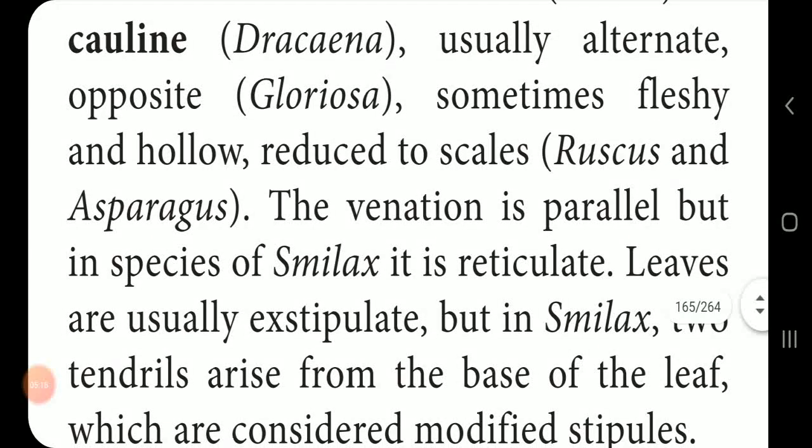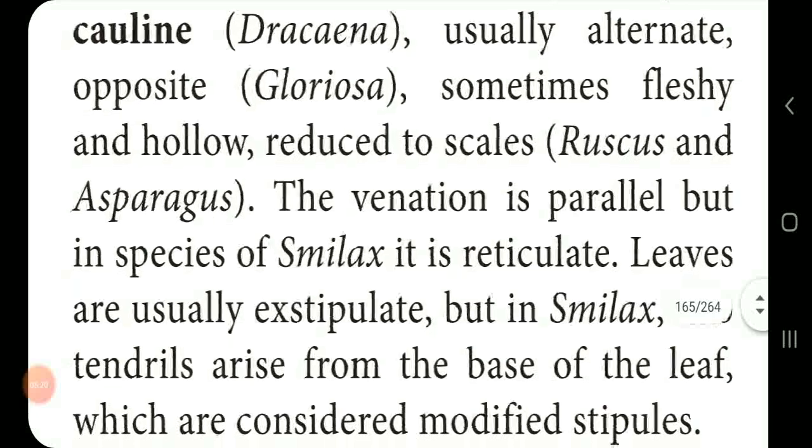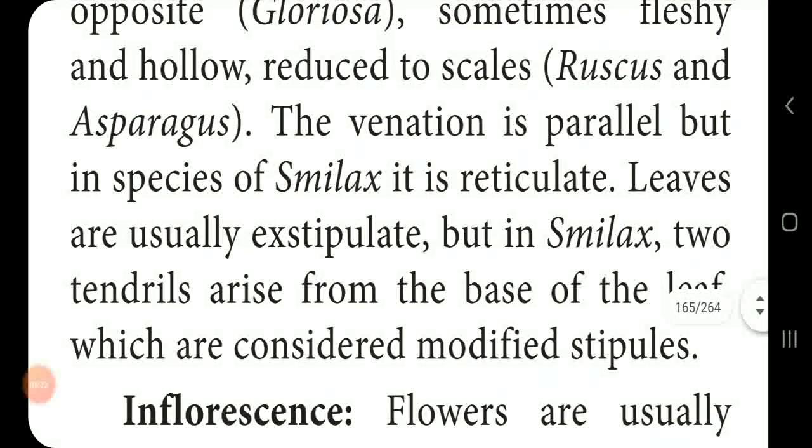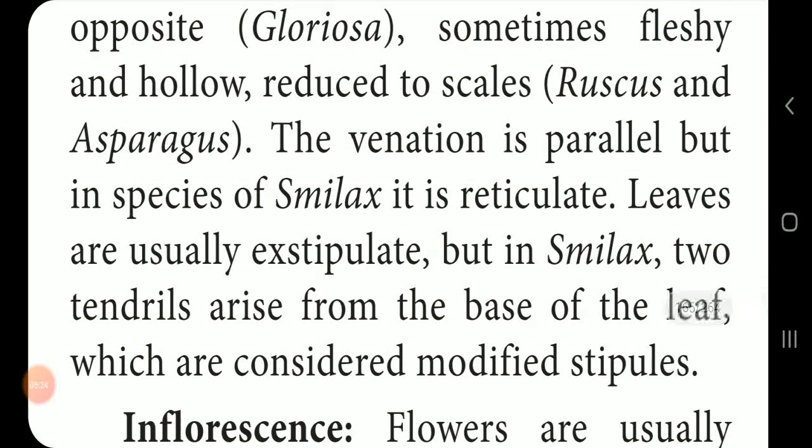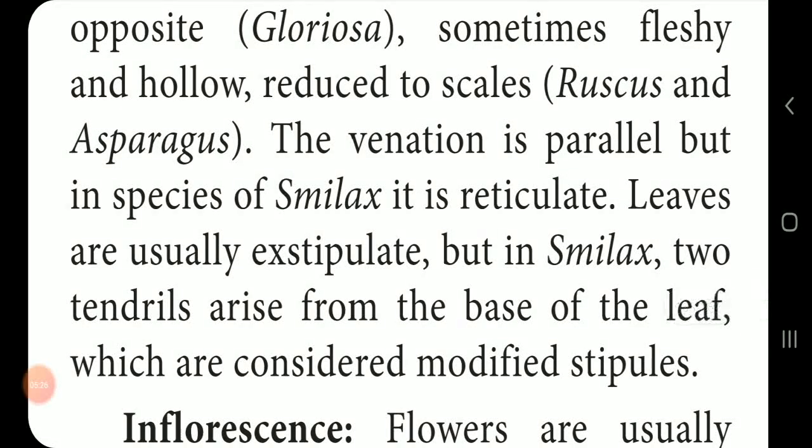But in some species like Smilax, we can observe reticulate venation. The leaves are exstipulate, that means the stipules are absent. But Smilax is a peculiar case. It has reticulate venation and also stipules. They have two tendrils, and the leaf bases present are considered as modified stipules.